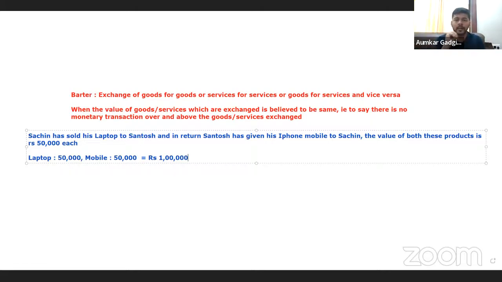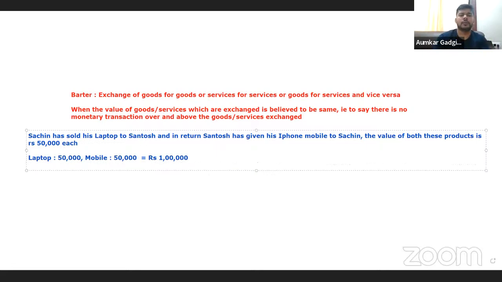Evasion हो जाएगा. And therefore, in order to also establish a very deep clarity as far as revenue collection is concerned, barter has been considered specifically as an aspect of scope of supply. So scope of supply includes barter. Barter में when there will be a transaction of laptop being sold for 50,000 against a mobile worth rupees 50,000, there is a total transaction of rupees 1 lakh.